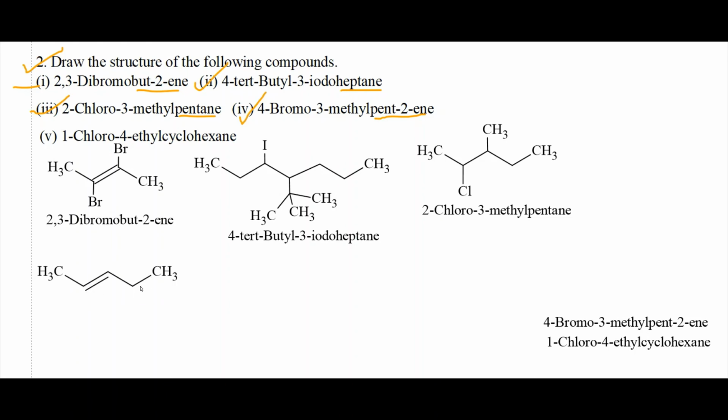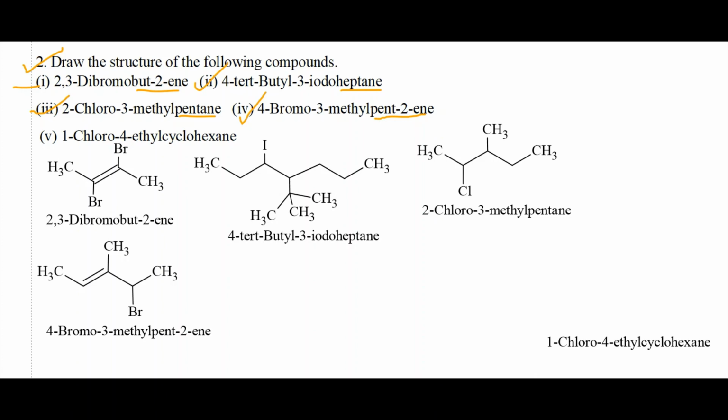Now it becomes pentene. Then at position 3 we have a methyl group. 1, 2, 3. This is the third position. Here there is a methyl group. Then a bromine atom at the fourth position. So this compound is 4-bromo-3-methylpent-1-ene, correct?